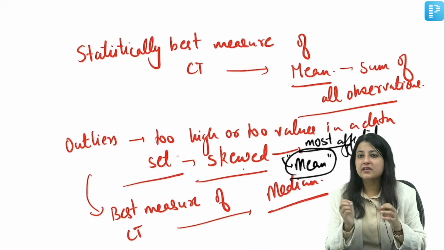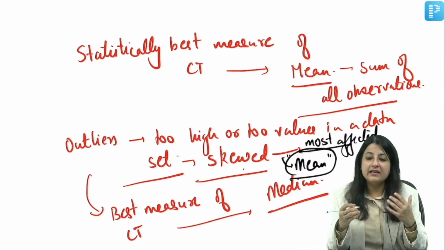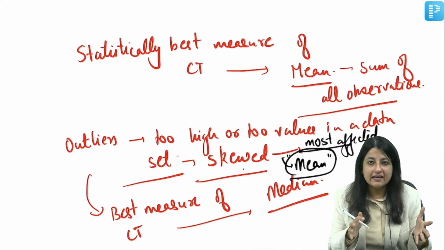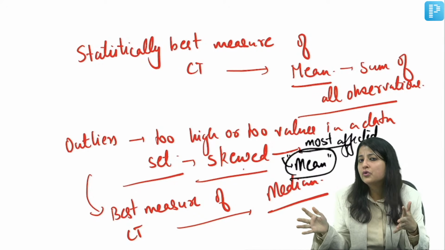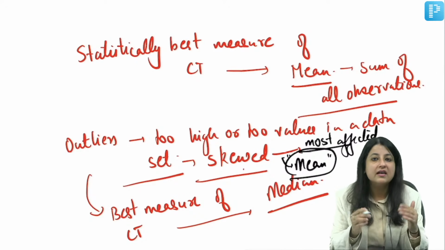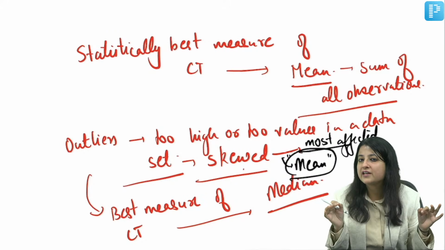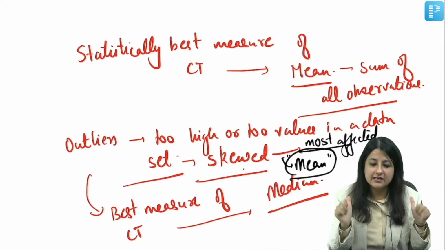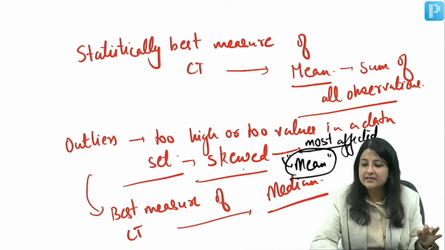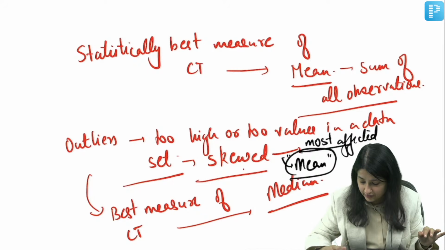Statistically, best measure of central tendency is mean. Sum of all observations include karta hai. But if you talk about outliers which tend to make your data skewed, too high or too low values, जैसे उस केस में था in the last MCQ it was, okay. So if you have a skewed data set, what is your best measure of central tendency? Median. Got it? Everybody, did you understand? Give me a thumbs up if you got this funda correct in your head, okay. All right, let me give you one more question.